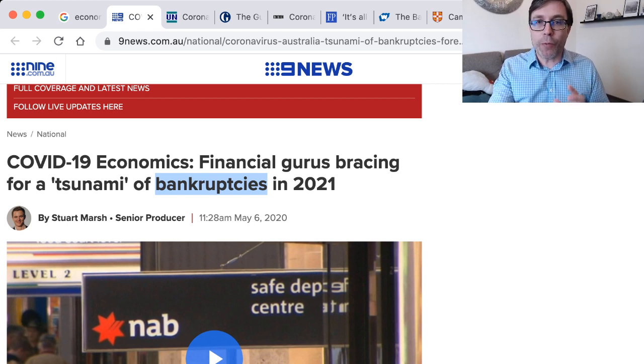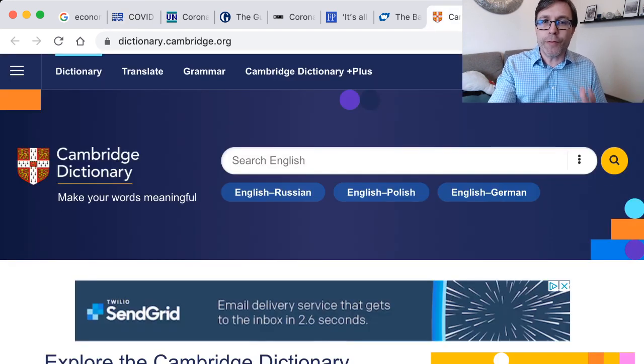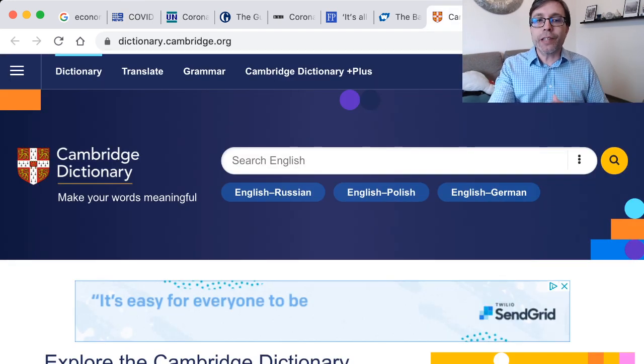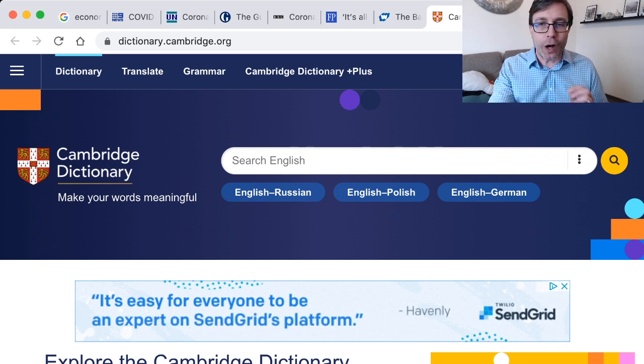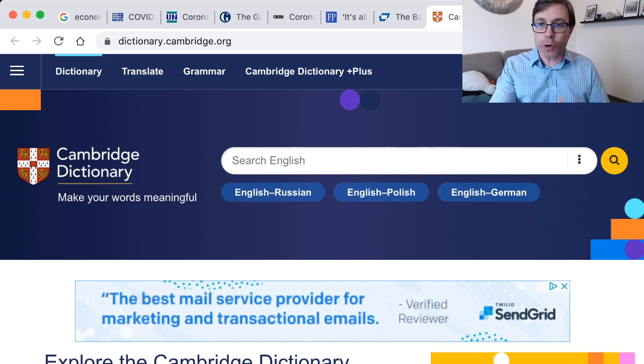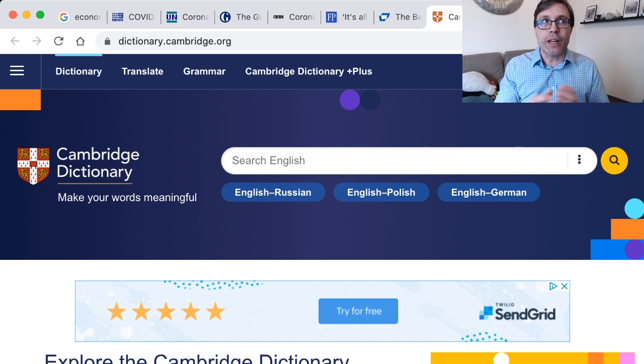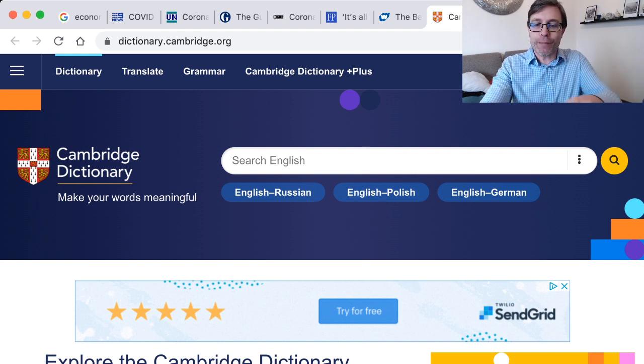Let's look. One thing I want to show you, which I will reference also: if you ever want to know the meaning of a word, this is probably one of my go-to online dictionaries to put the word in. I think Cambridge gives the meaning of words that are easy to understand. And when they give you the meaning, they don't use very difficult words. I think that happens quite often. You look up the meaning of one word and you're reading the definition, and then you find these other words that you don't know. But Cambridge is a little easier.